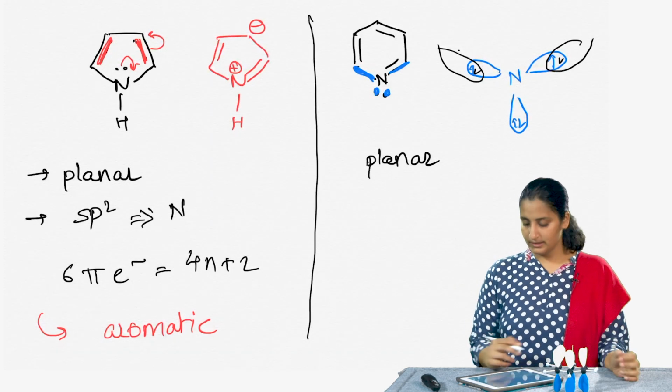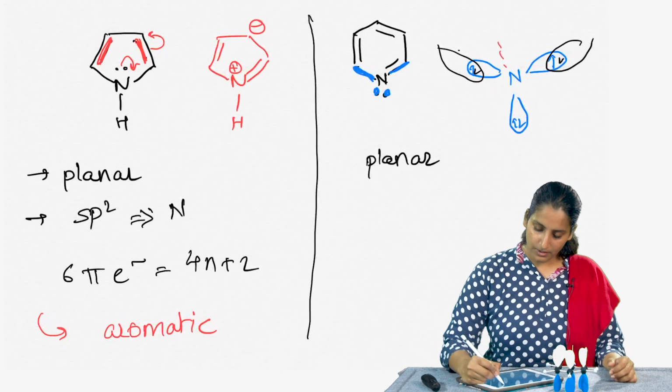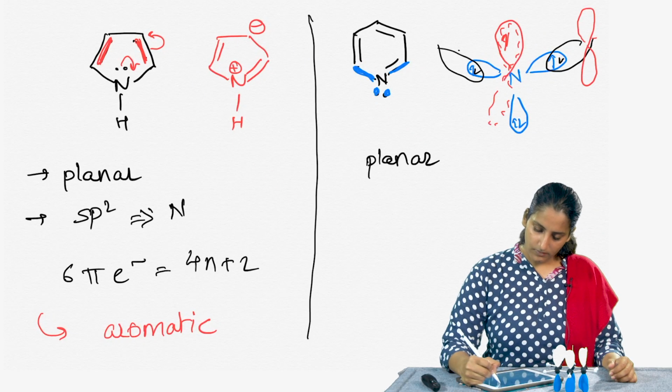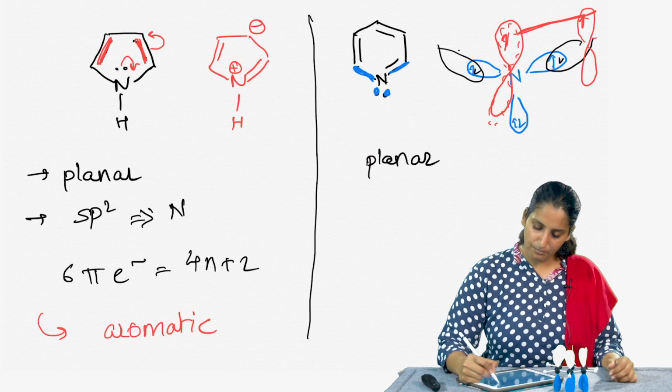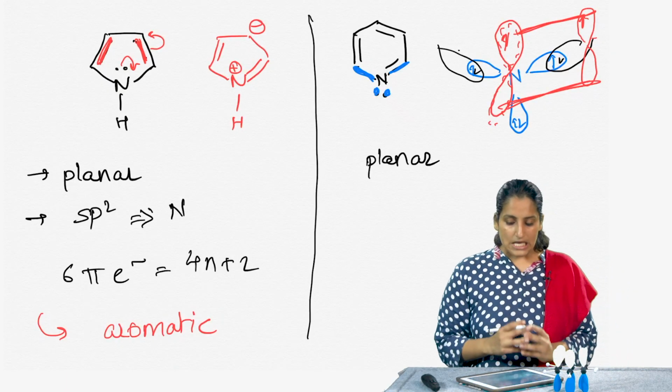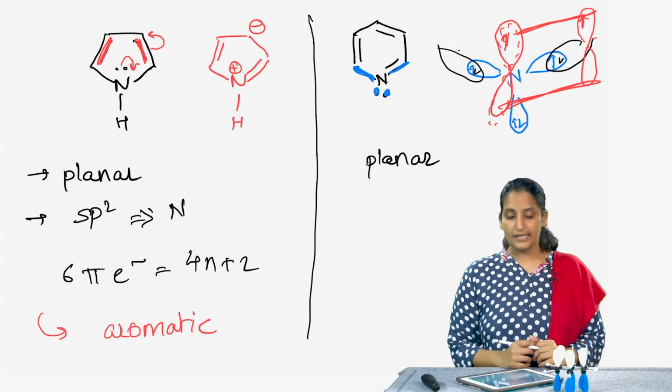The pi bond in this case really results because of the p orbital that lies above and below the plane of this sp2 hybridization, and there is a pi bond between nitrogen and carbon. So, that is how the structure of pyridine is.